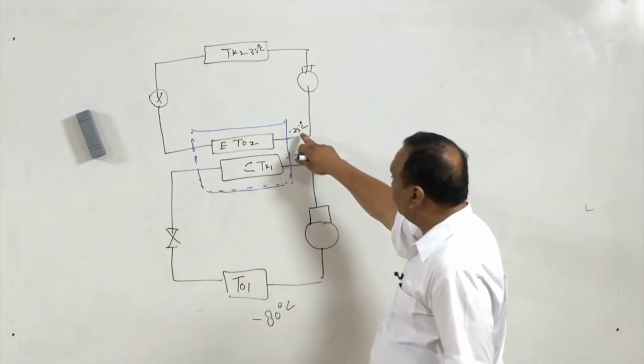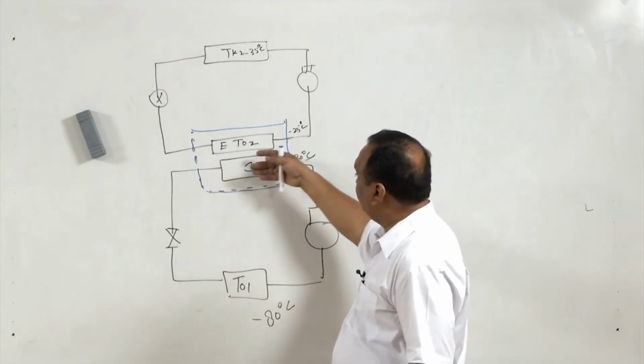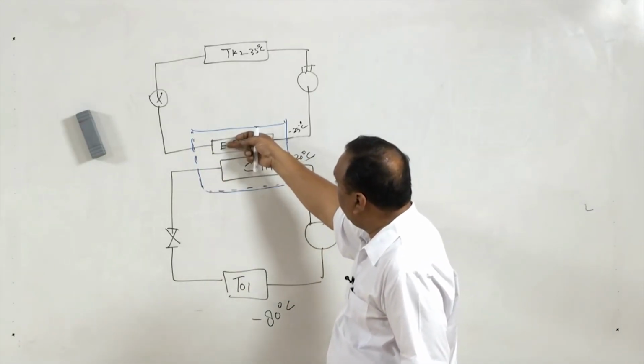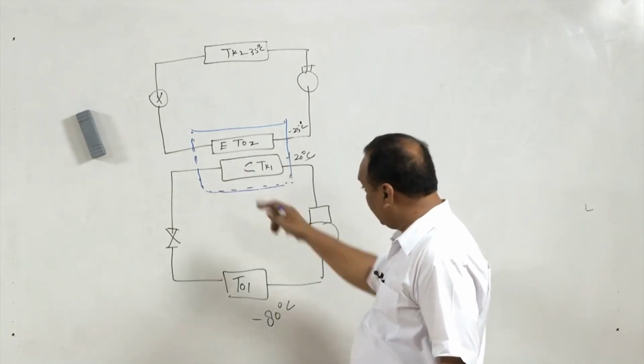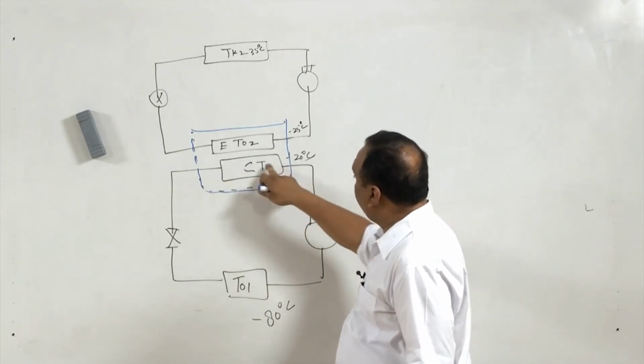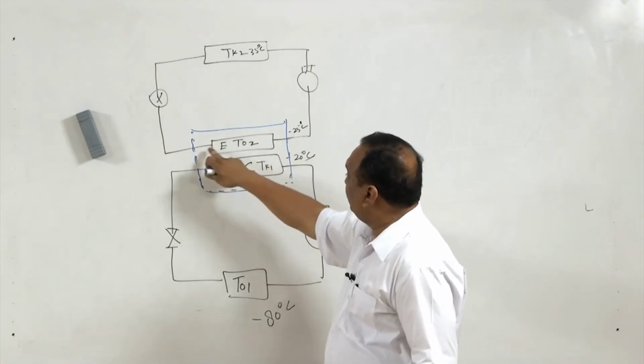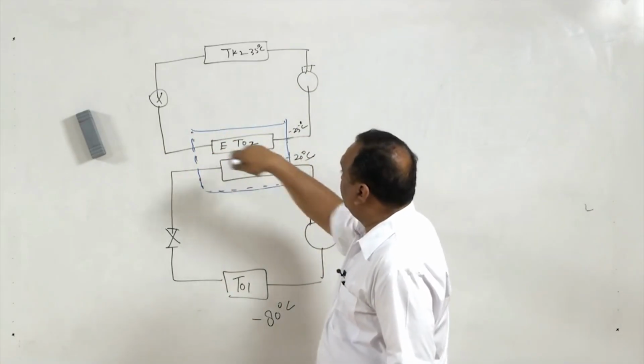or -30 degrees centigrade, and these two are clubbed, so a heat exchange is arranged between the evaporator of the higher pressure cycle and the condenser of the lower pressure cycle. The condensation of vapor takes place in this condenser, and this heat is taken away by this evaporator and goes to this cycle.